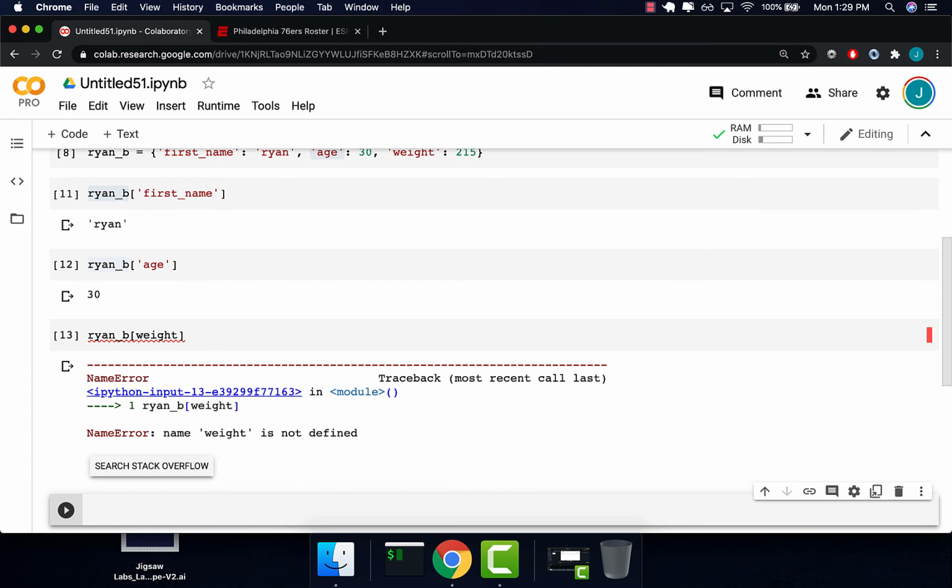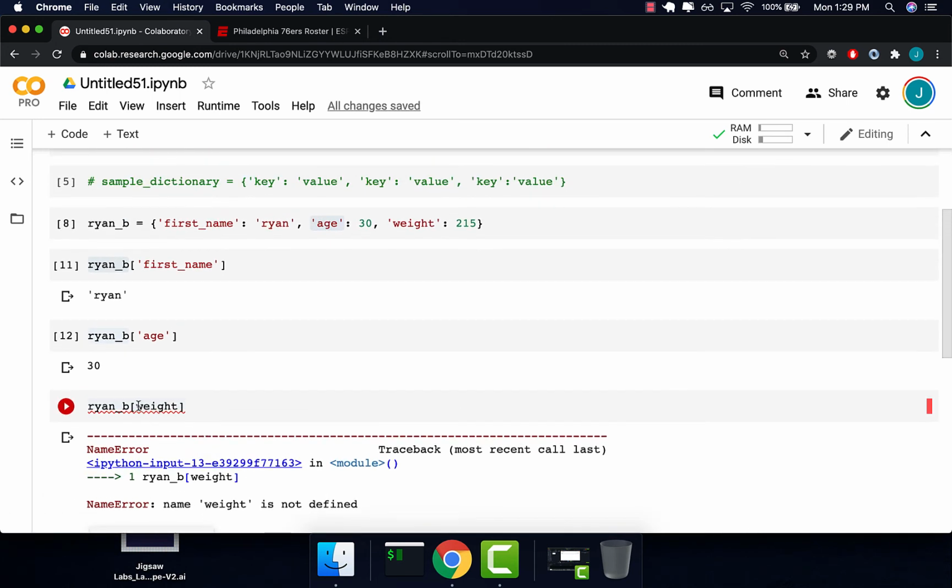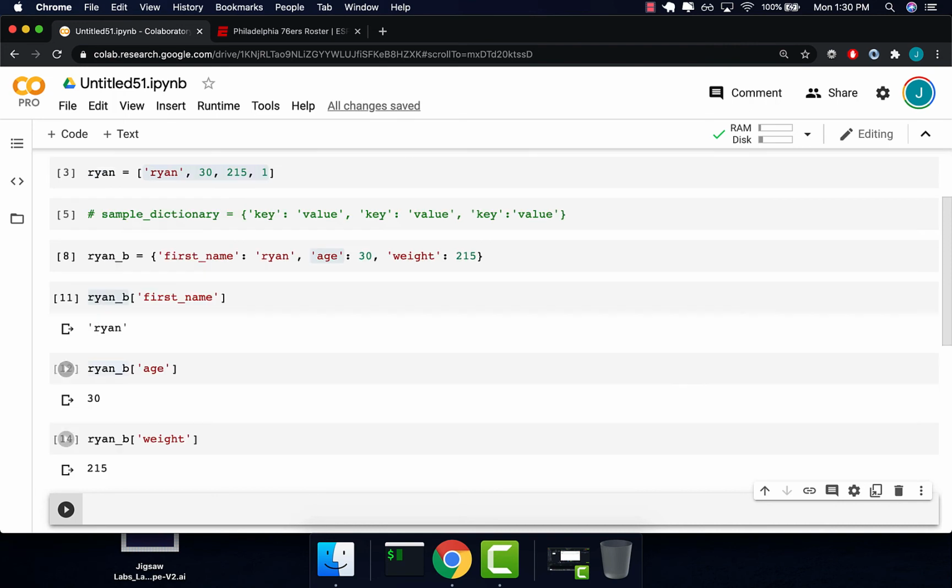So the error is weight is not defined. Why not? Because I didn't use the quotation marks. So why don't we change that? Remember, if we don't define it, if we don't do weight equals something, that's what it's looking for. Shift return. Good job.